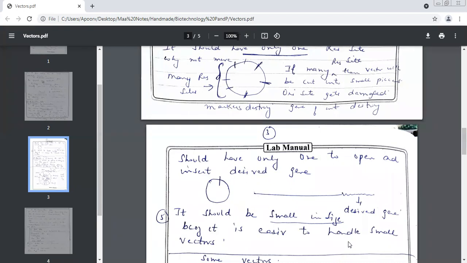Small vectors. That is why after inserting the desired gene, we again convert it and make it circular with the help of which enzyme? Polymerases. Phosphatases. Not alkaline phosphatases.